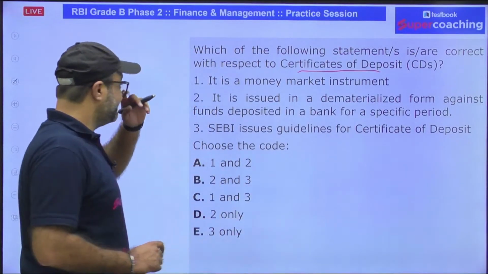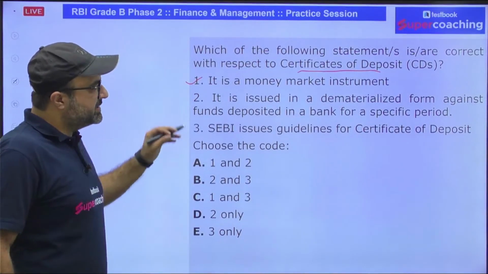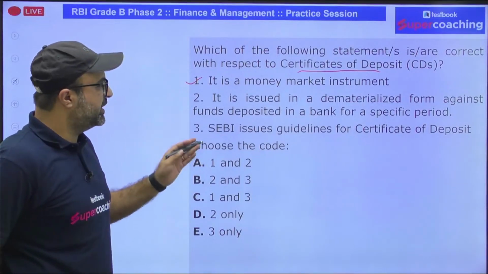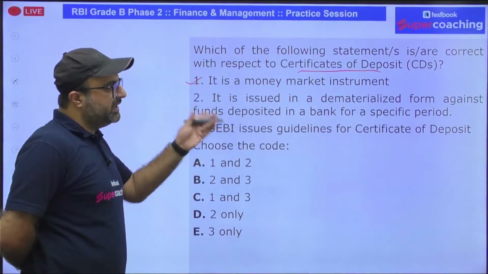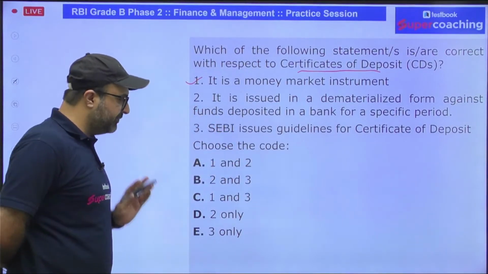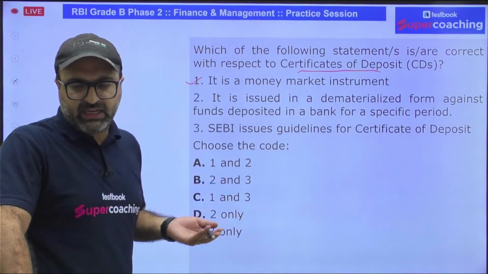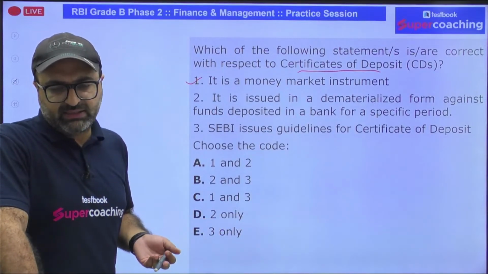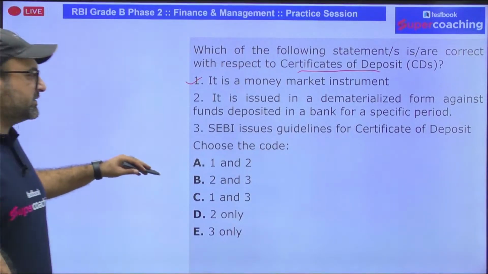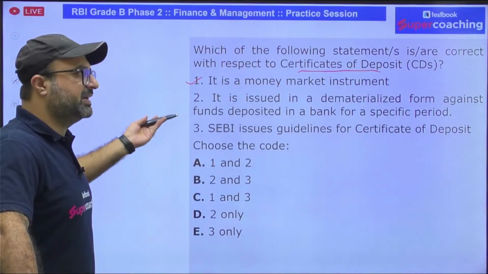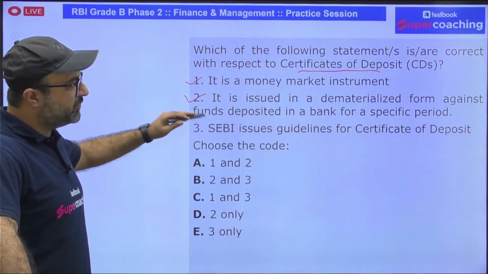So first is, it is a money market instrument. Yes, sir, because it's a short-term instrument. It is issued in dematerialized form against the fund deposited in a bank for a specific period. It can be issued in dematerialized form, that would have been correct. But if I take it as only issued in dematerialized form, then this will be a wrong statement. So I would say it is issued in dematerialized form, I'll take it as correct. SEBI issues guidelines for certificate of deposit.